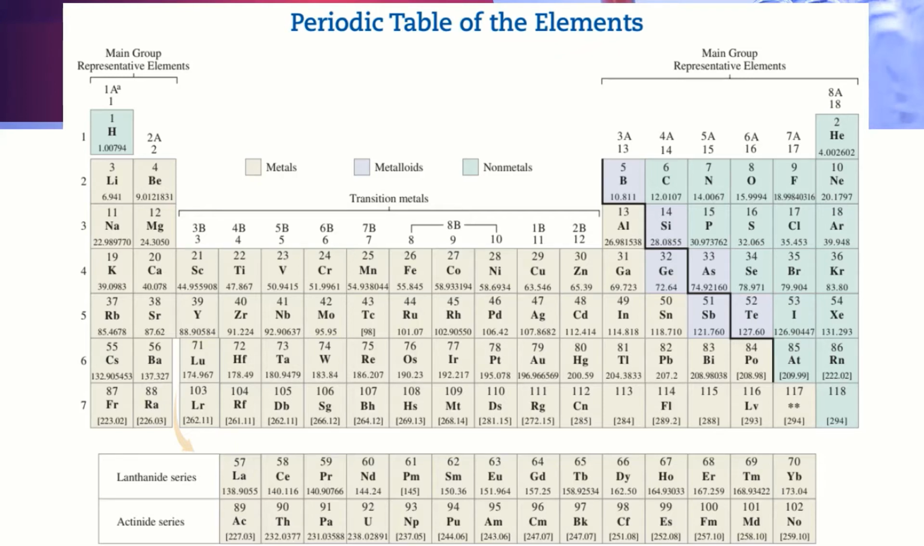Metallic elements, presented in this periodic table in light shade of pink, form basic oxides. These elements are solid except mercury. Non-metallic elements, presented in light blue shades, form acidic oxides. These elements are either liquid or gas in form. Metalloids, in light violet shades, have both metallic and non-metallic chemical properties.